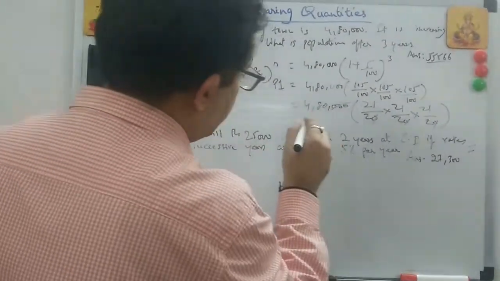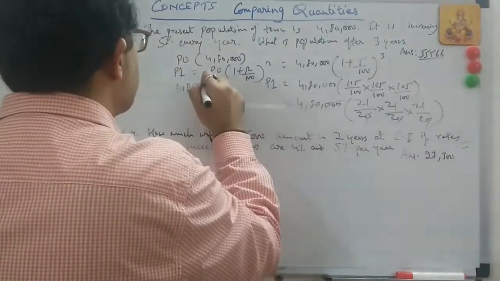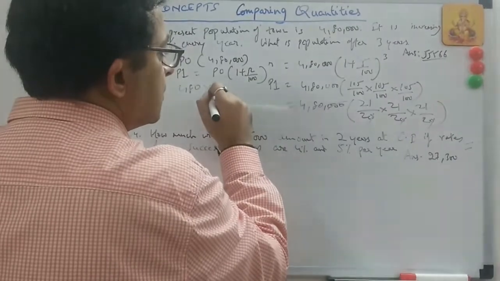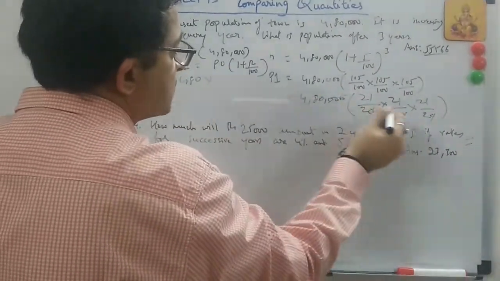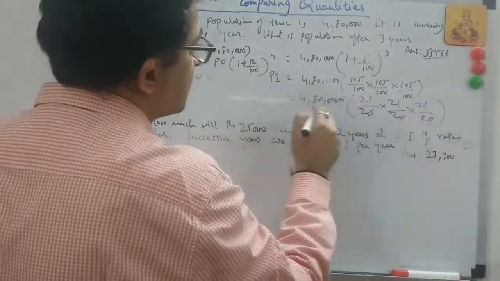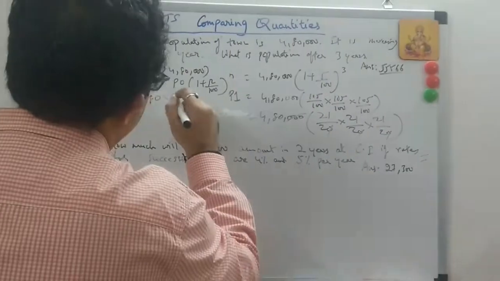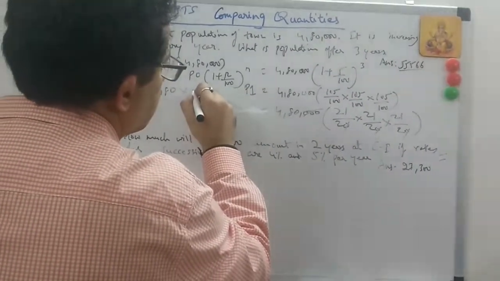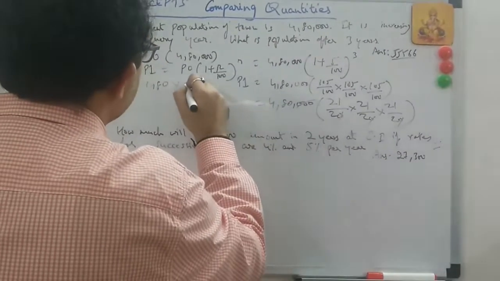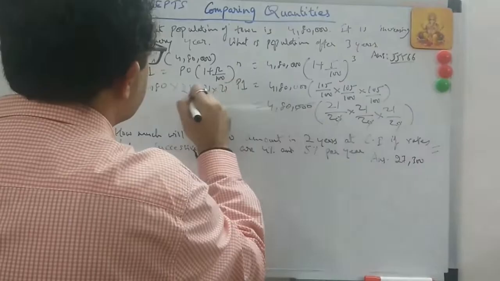So it's 480, right? 480 into 21. Okay, let's see, 246. Or we can say 21 by 2 is how much? 10.5. Okay, let's take it 21 into 21 into 21 upon.